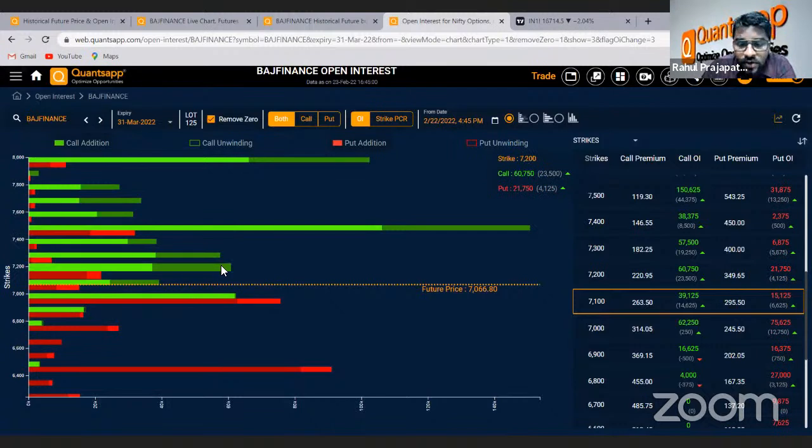Any rise towards 7200 would be another selling opportunity, but 7,000 is a good breakdown level. So we can anticipate at least 6600 and 6400 levels on the downside if that breaks, right? So both the stocks, Kotak Mahindra Bank and Bajaj Finance, could be short levels, right?